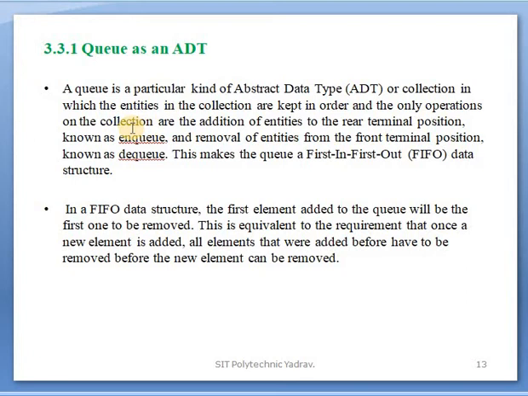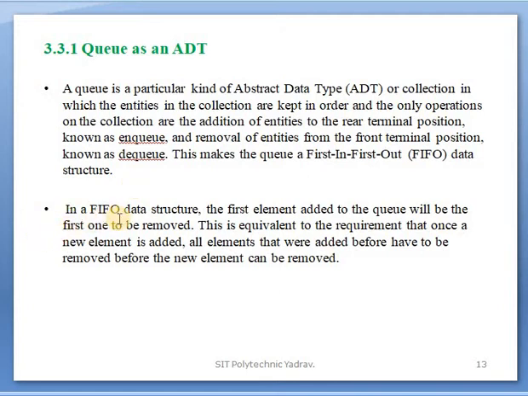The queue holds homogeneous data. The operations are addition of entities at the rear terminal position, known as enqueue, and removal of entities from the front terminal position, known as dequeue. This makes a queue a first in first out data structure.